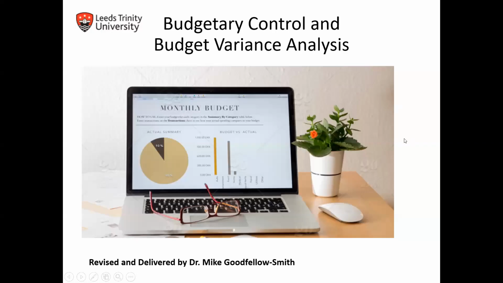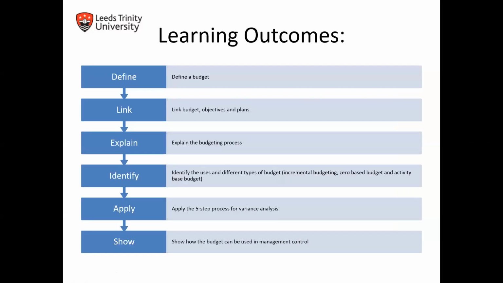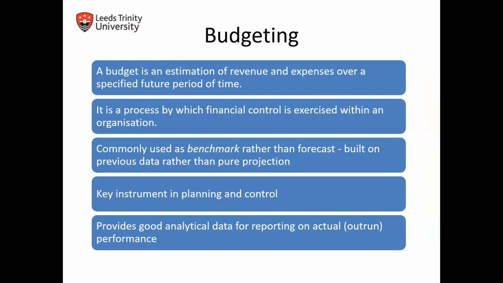Now we are going to talk about what budgetary control and budget variance analysis are. The budget is an estimation of revenues and expenses over a specific future period of time. It is a process by which financial control is exercised within an organization.